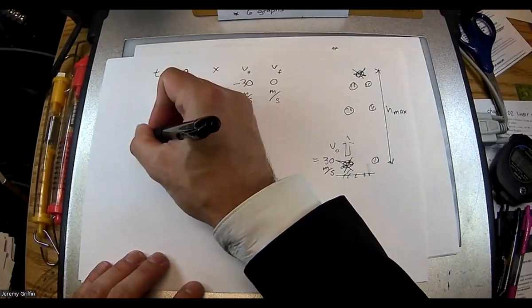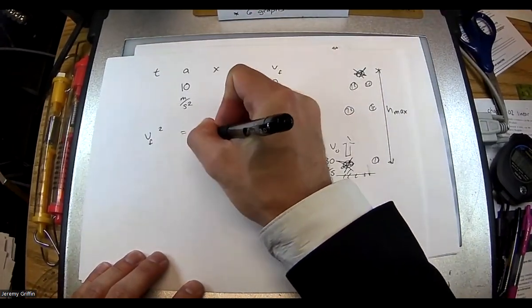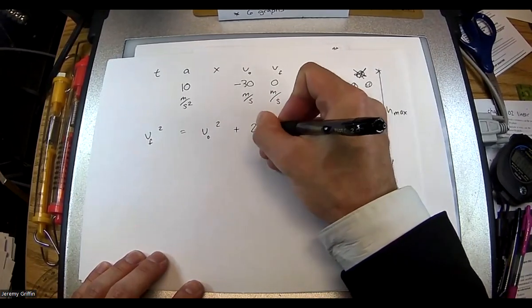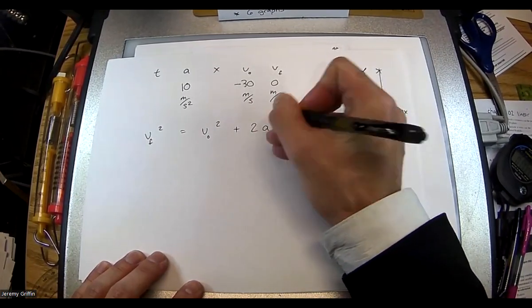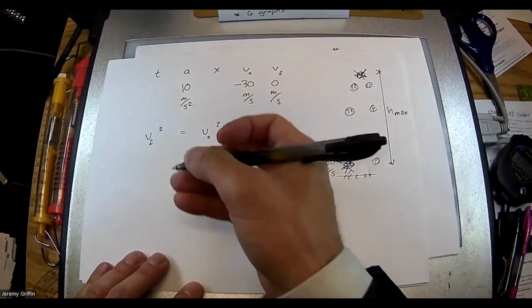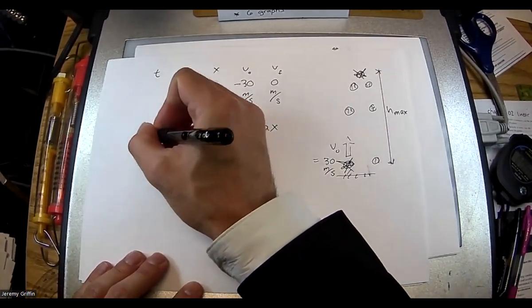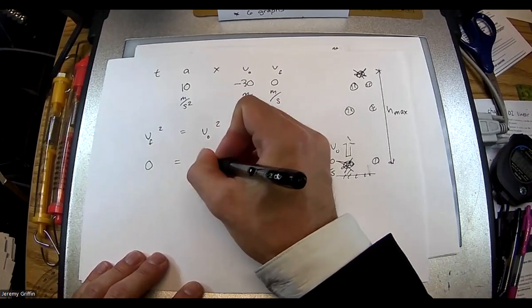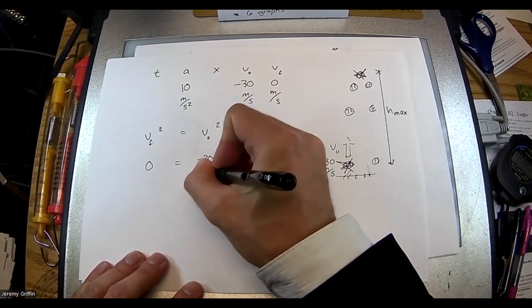Okay, so I might do something like this: final velocity squared equals initial velocity squared plus 2ax. You could say 2gh if you like. Okay. So I know this is going to go to 0. Here's your 30 meters per second squared.